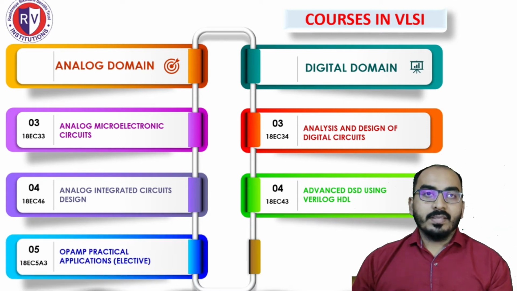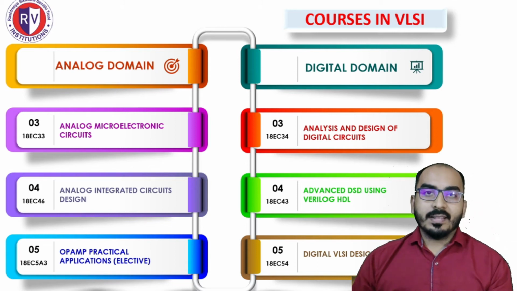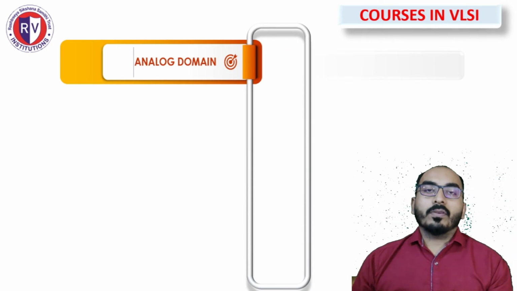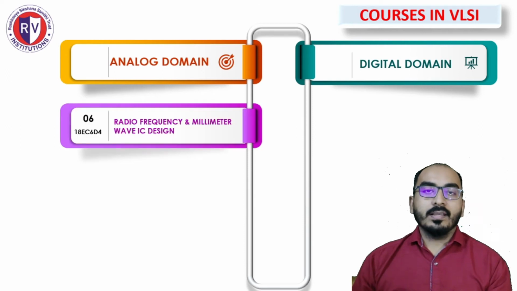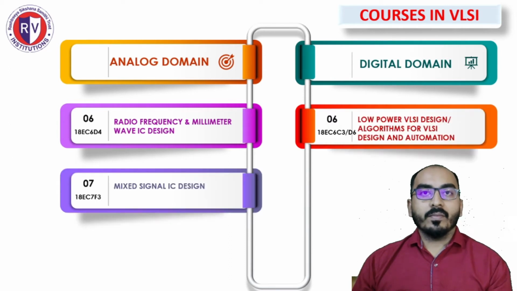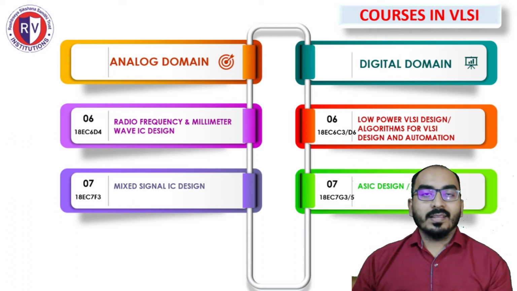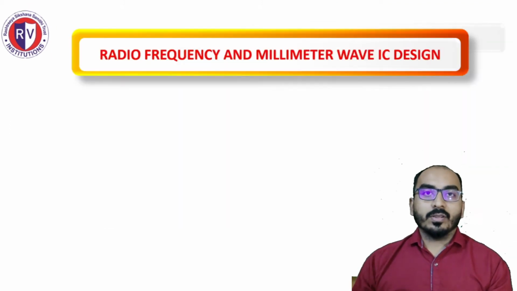The courses AMC and AICD lays the foundation of discrete and integrated circuits, its design and analysis. The electives of 6th and 7th semester are built upon this foundation. In 6th semester, you have a course Radio Frequency and Millimeter Wave IC Design, and in 7th semester, you have a course which deals with the design of mixed signal ICs. At the same time, you have many interesting courses in digital domain. This video is intended to give an introduction to the course Radio Frequency and Millimeter Wave IC Design.